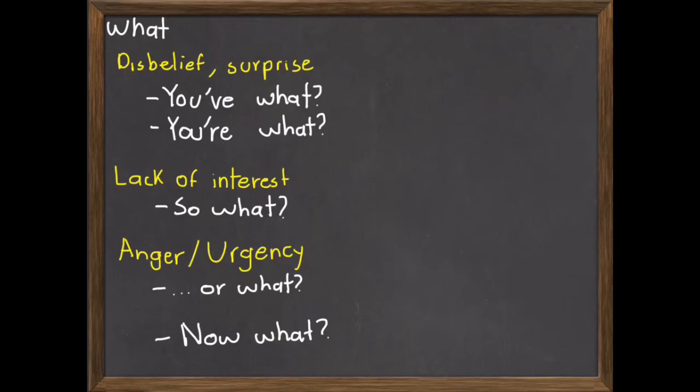For example, if you're asking something such as "Are you ready to go, or what?" you're expressing anger or slight urgency. You're expecting an answer really quickly. Also, "now what?" means you're expecting information or an instruction to continue your activities.